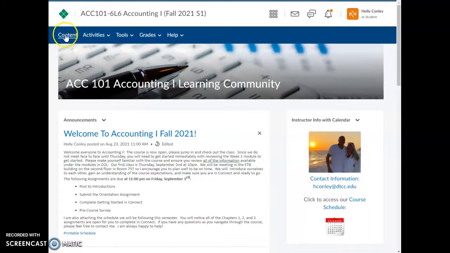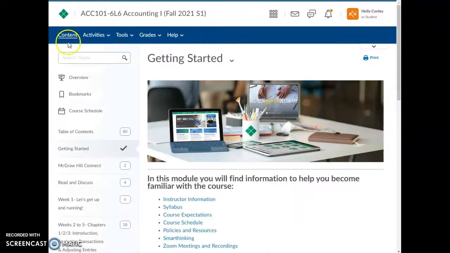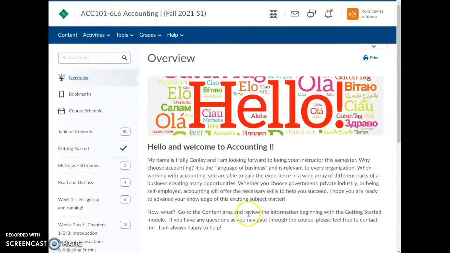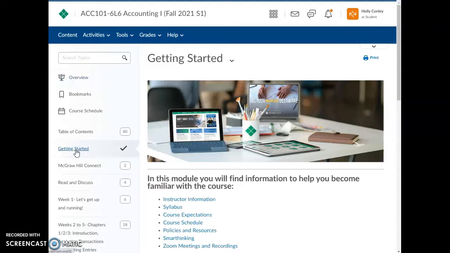So we click into Content, it pulls up all of the modules. You can click into the overview to read the basics about what our class is going to be about, and then it tells you to go to the Getting Started module. So that's what you need to do as soon as the class is open. So we're going to click into Getting Started.